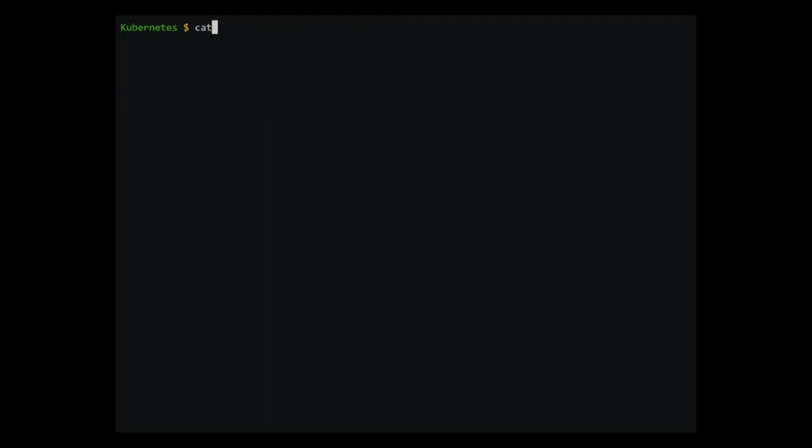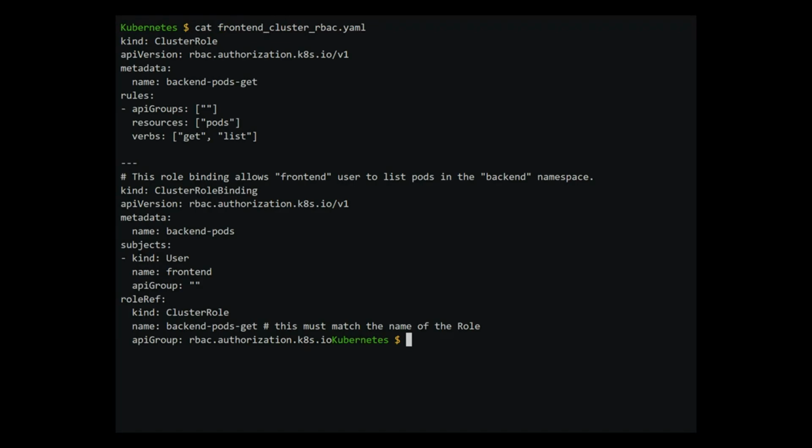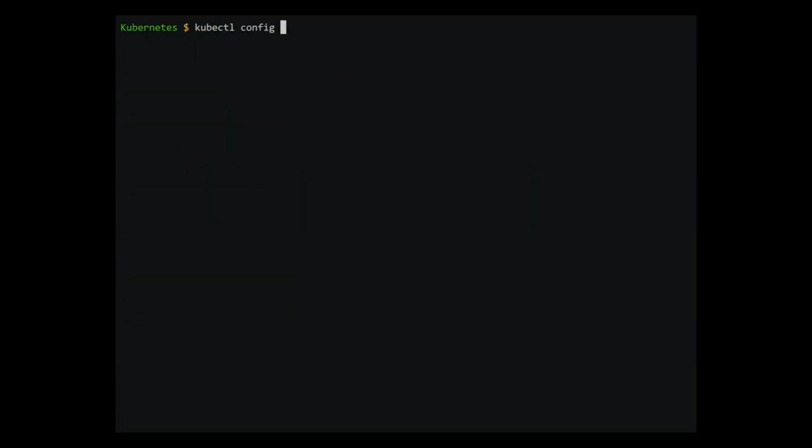So far we have seen how to create two users and give them access to their own namespaces. However, there is another use case where we want to give a user certain access in all the namespaces. That is, let's see how we can give the front-end user access to list pods in all the namespaces. We first create a cluster role that allows getting and listing pods. Next, we create a cluster role binding. In subject, we specify the backend user, and in the role, we give a reference to the cluster role. We now create the role using kubectl after switching to the Minikube context.